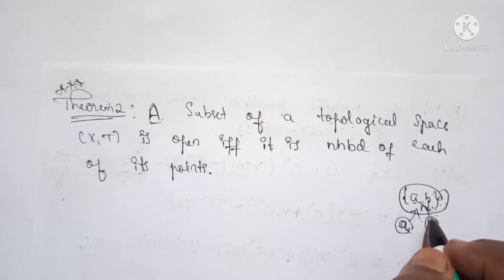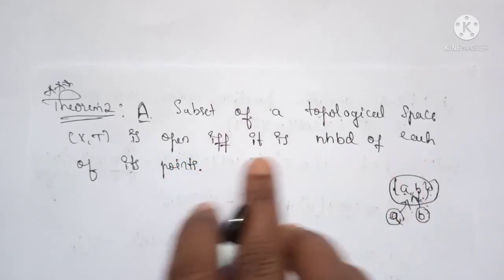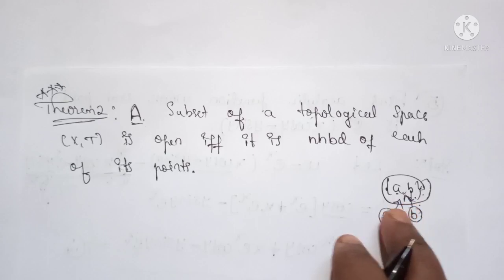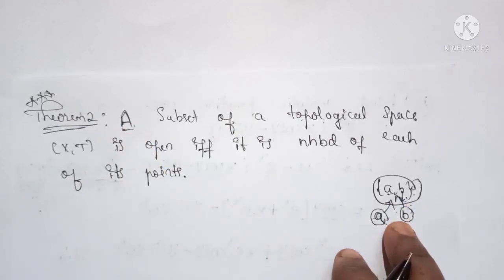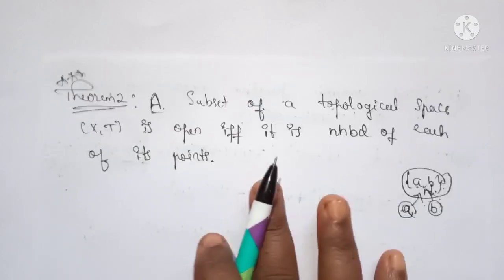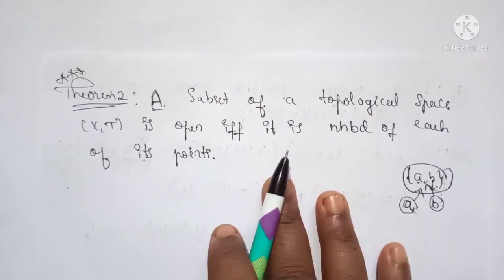So that means this is a neighborhood of its points a and b, for every point, that is, it is a neighborhood of each of its points. For every point of A, it must be a neighborhood of itself. Okay, so that only we have to prove. So we have to prove in two parts. First one is necessary and second one is sufficient.